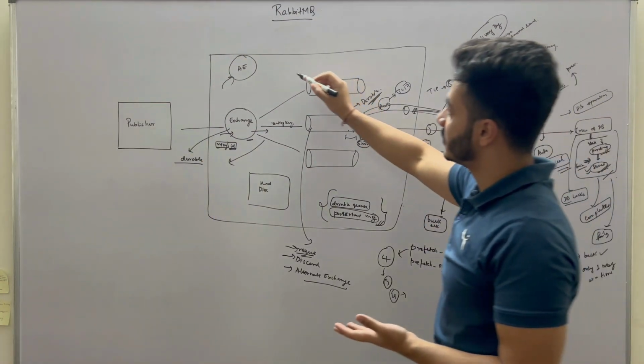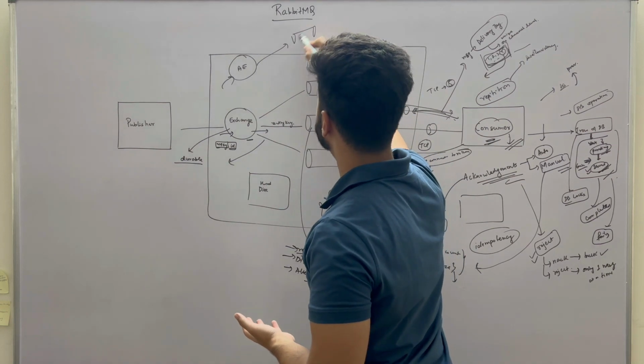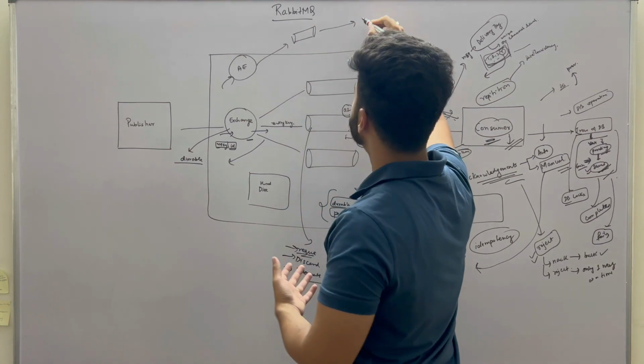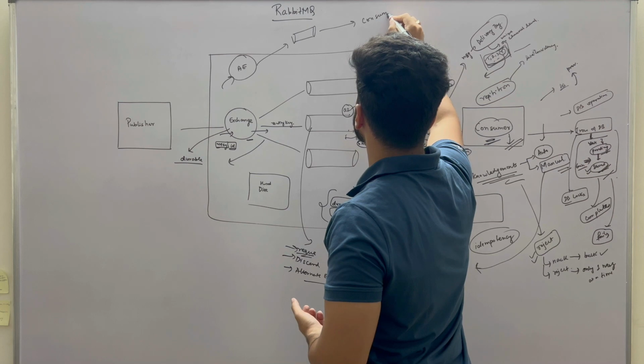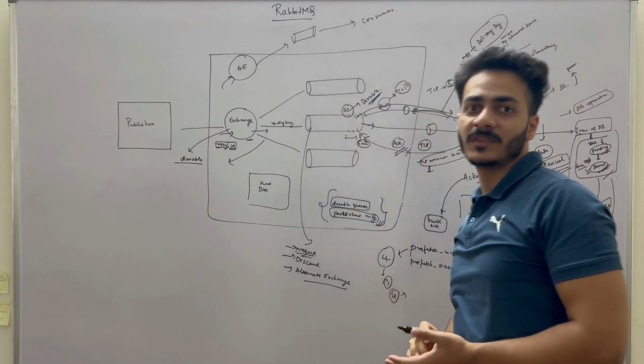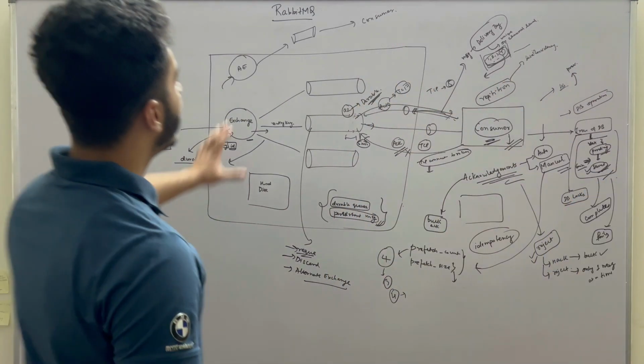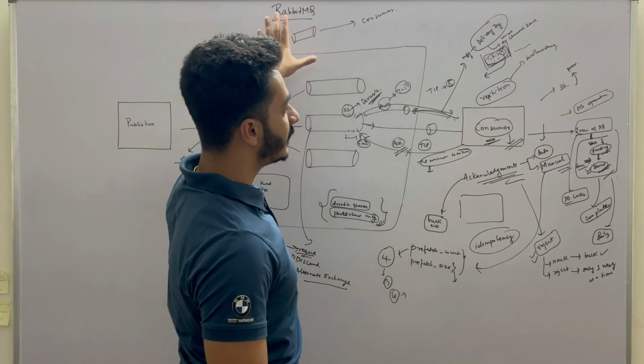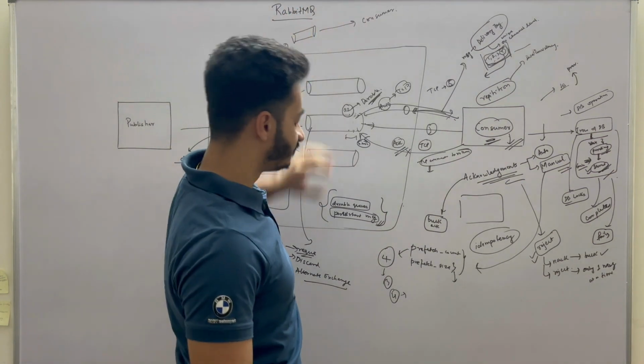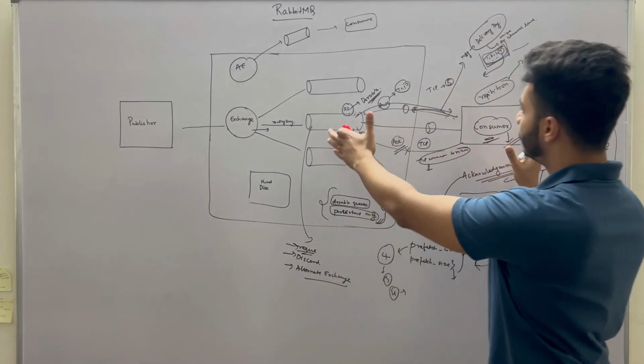To this alternate exchange also there can be certain queues to which you can set up a consumer, and here also you can ensure reliability by setting up the acknowledgements. Now we have covered this part completely.